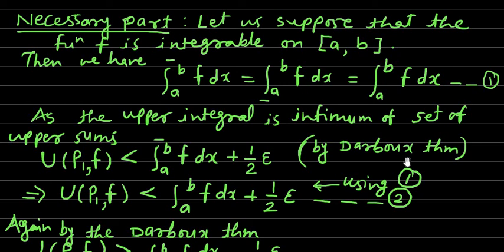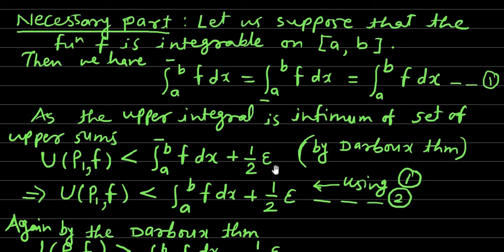So therefore by the Darboux theorem, which I proved earlier, we have the upper sum over partition p1 for the function f is less than the upper integral a to b f dx plus epsilon. There was epsilon in the Darboux theorem, but in theorem number 3 in the last class I also told that wherever there is epsilon, it can be replaced by k into epsilon, where k is any positive real number, because the result is true for every epsilon, which means that it is also true for 1 by 2 into epsilon, 1 by 5 into epsilon, or simply 5 into epsilon, and so on.